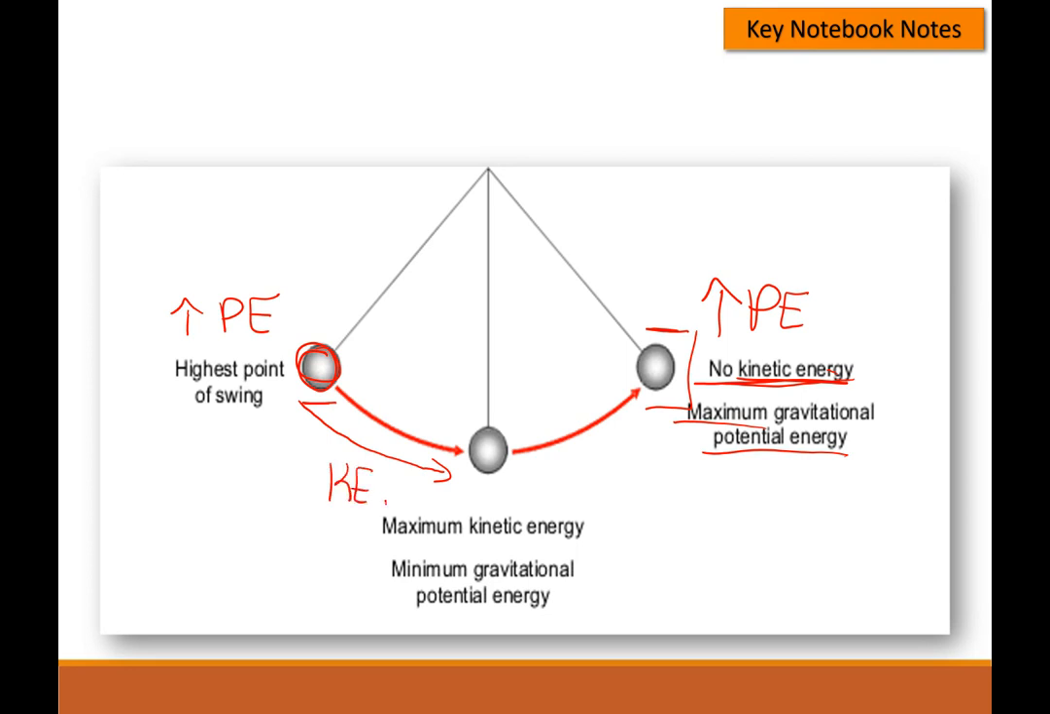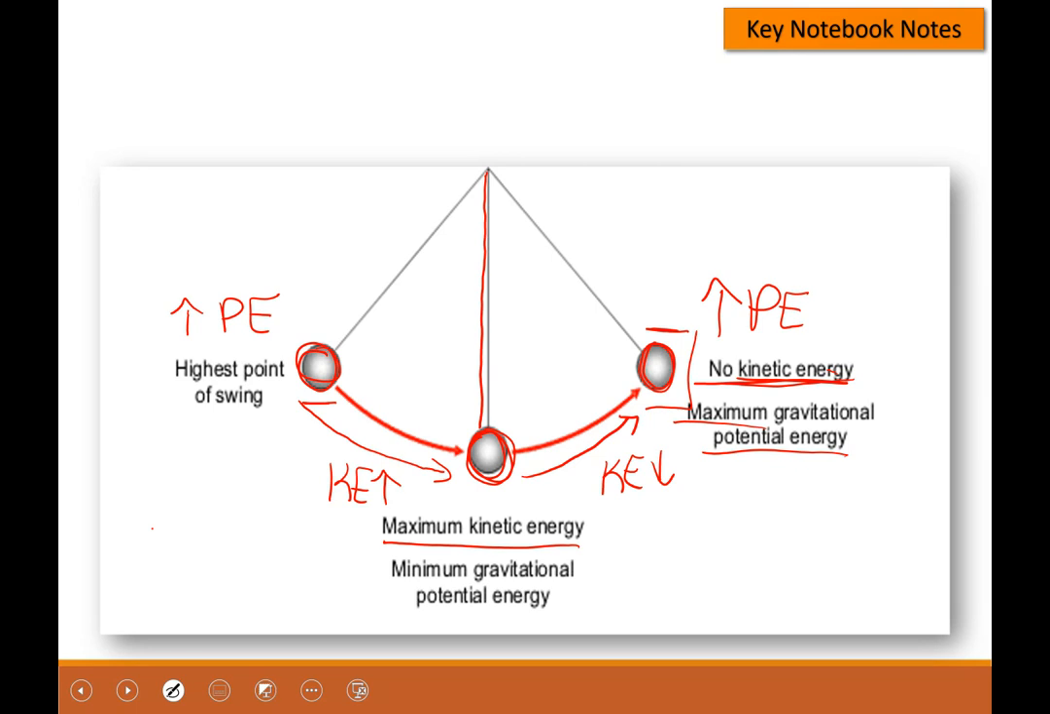Your kinetic energy increases until you get to your maximum speed. That would be your maximum kinetic energy. So straight down at the bottom is your maximum kinetic energy. Then kinetic energy starts to decrease again until you get no more kinetic energy and your maximum potential energy.